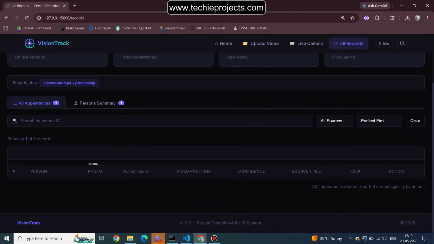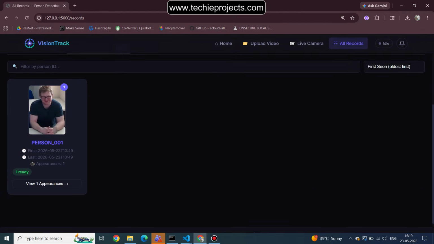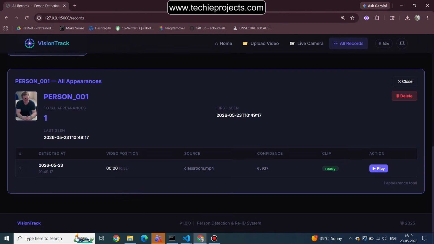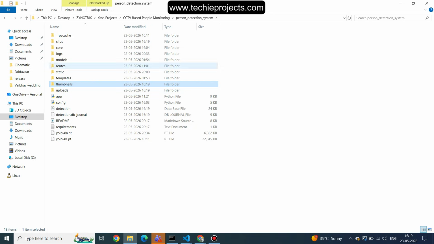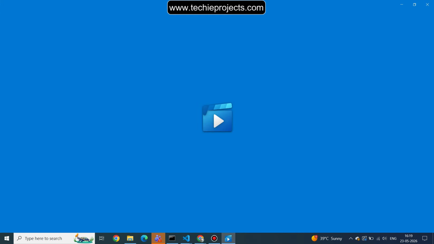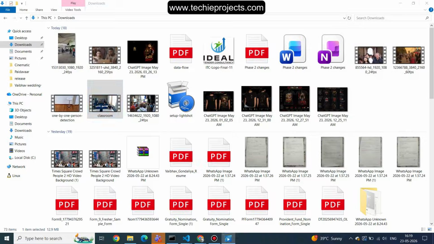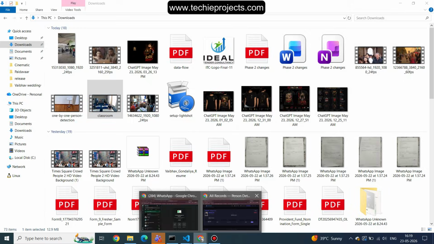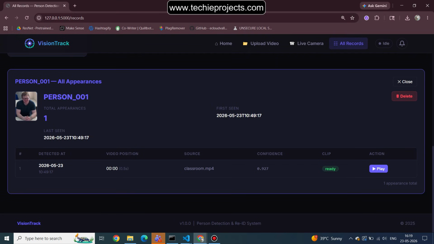After completion of that, it will show the output. You can see like 1% detected with the timing. It will also be stored in a separate folder. So we have given that particular video. So let's end this video here.